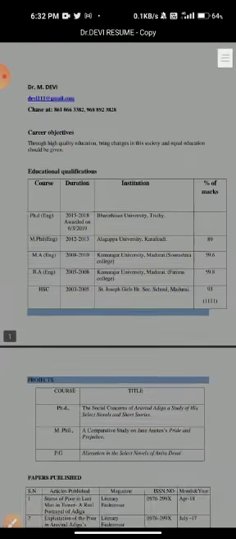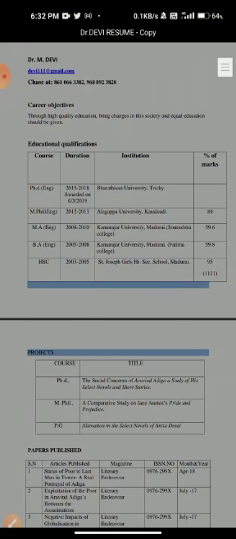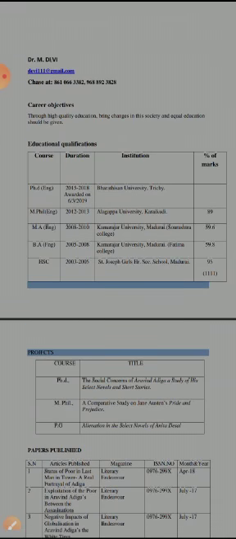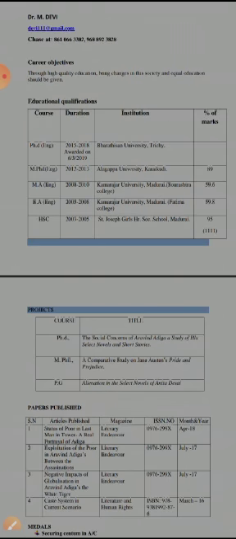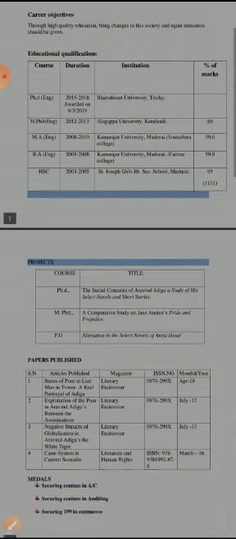So see here, the first one will be the candidate's name, email ID, and mobile number, and then career objective, and then educational details. Then the details that make you a unique person, you have to give, and you have to follow some novelty here.